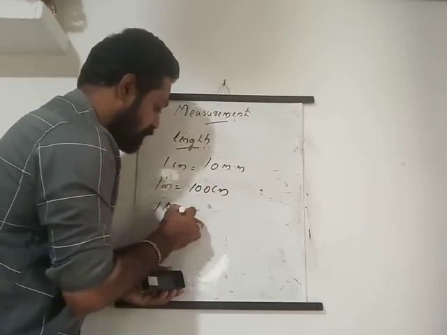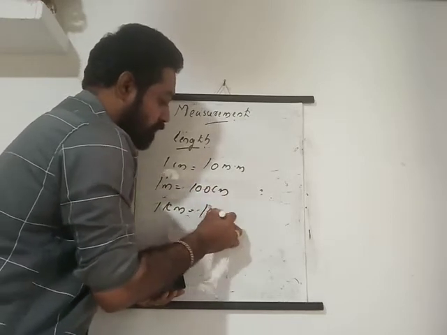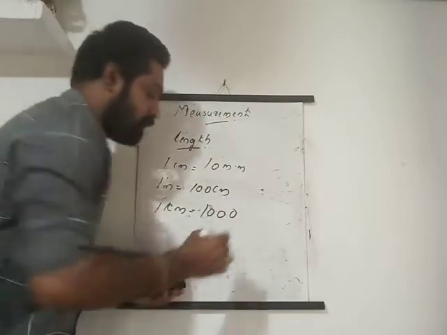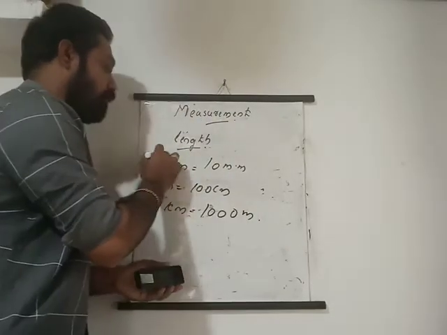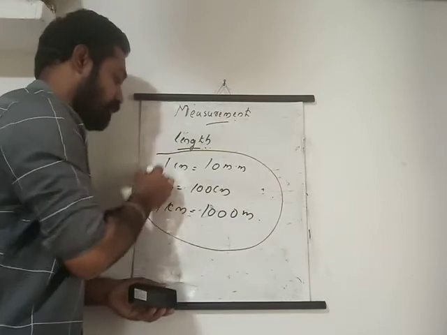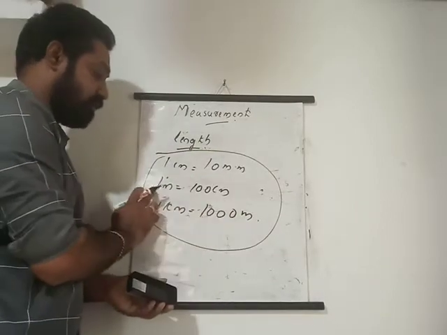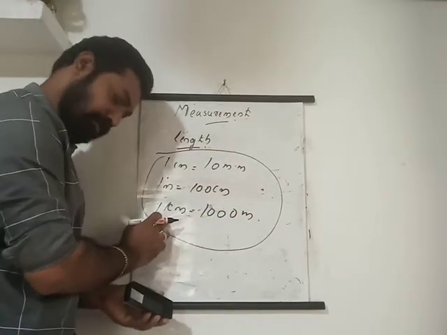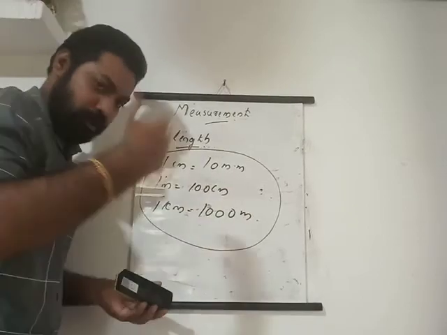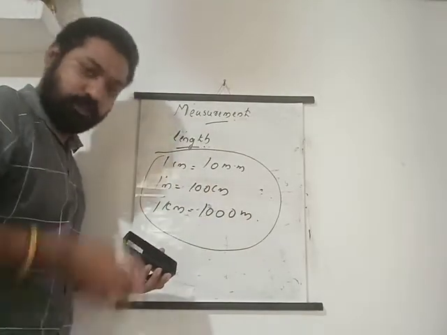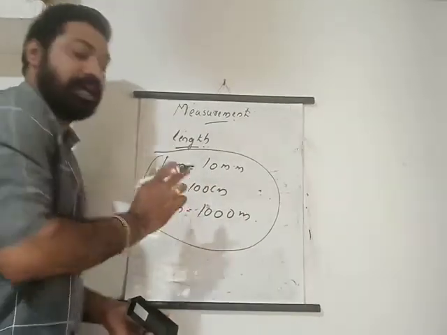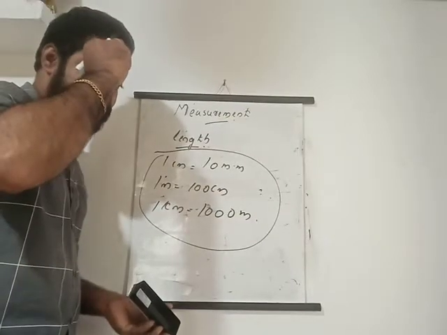1 kilometer is equal to 1000 meters. This thing you must study. Okay, this is very important. 1 centimeter is 10 millimeters. 1 meter is equal to 100 centimeters. 1 kilometer is equal to 1000 meters. Because the conversion is there, to do the conversion we must know these facts. Okay, so these are the things.